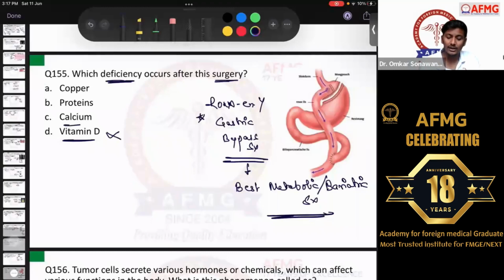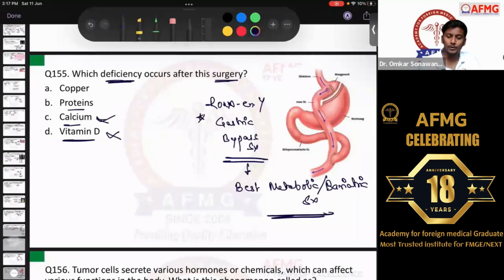Second says calcium. So calcium, please remember, is usually absorbed from the duodenum. Here the duodenum is intact. Also from the proximal part of the jejunum. So even if the duodenum is not working, calcium absorption can still take place from the proximal part of the jejunum. Okay, so that is important. So here also calcium deficiency would not likely be seen in this patient.